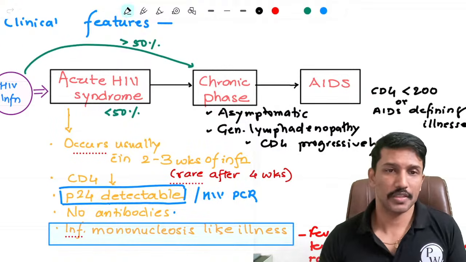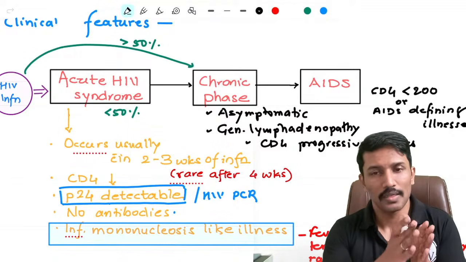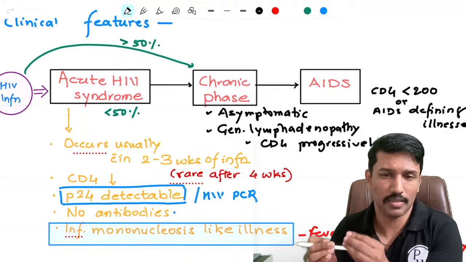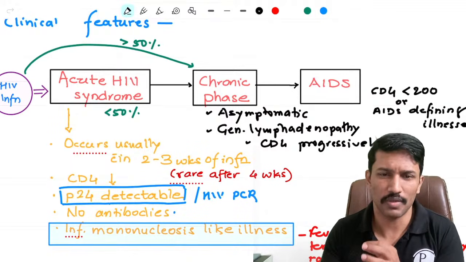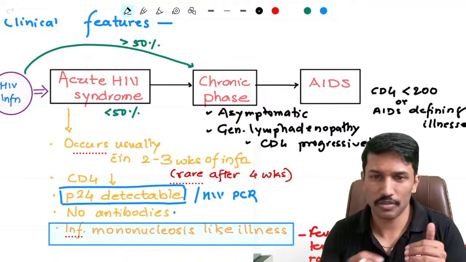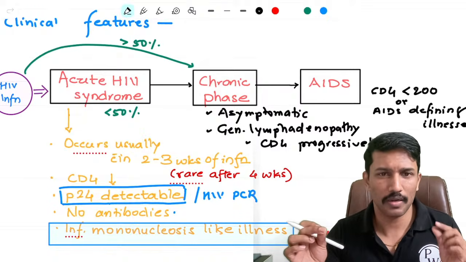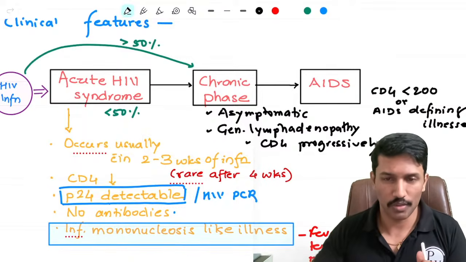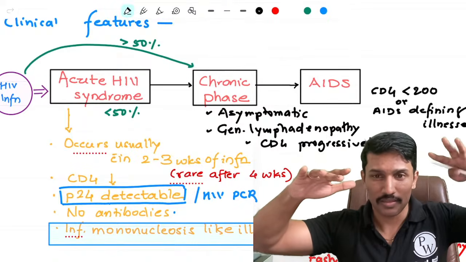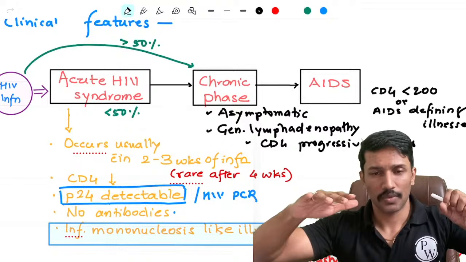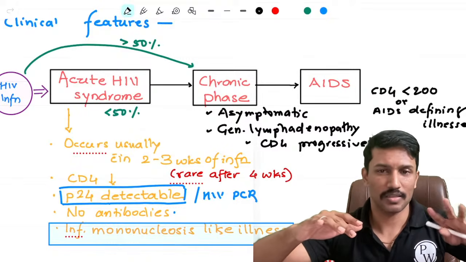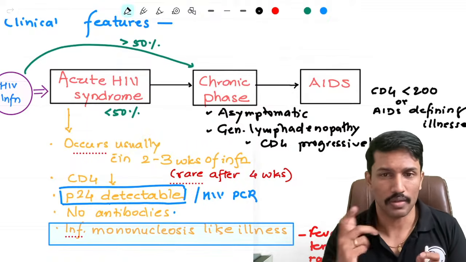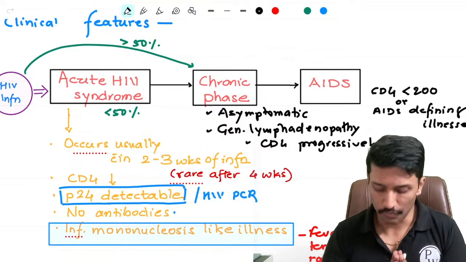So what is the natural course of HIV? HIV infection happens, then the virus starts incubating. Some patients may manifest with an acute febrile illness resembling infectious mononucleosis 2 to 3 weeks after the infection. The majority of patients don't even manifest that. Whether you had an acute febrile illness or not, you eventually enter the chronic phase. During this chronic phase, HIV starts replicating, so the HIV viral load goes on increasing and the CD4 cell count goes on decreasing. When the CD4 cell count becomes critically low, generally less than 200, you start seeing major opportunistic infections. Once that happens, we call that AIDS. So this is the natural progression of HIV.